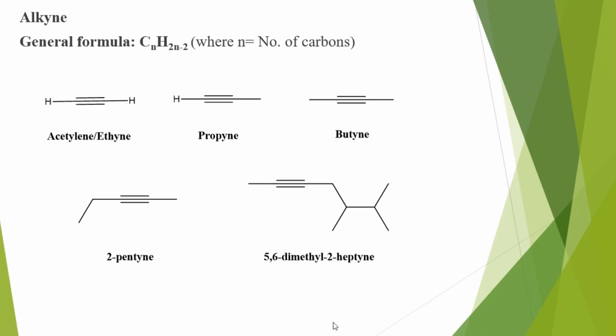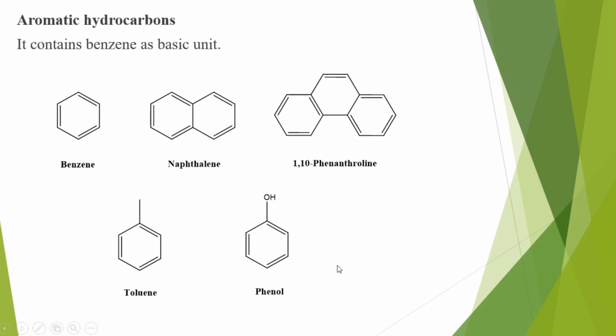Alkynes are also under the unsaturated hydrocarbons category. The general formula is CnH2n-2. The first example is acetylene, which contains one triple bond. If we replace one hydrogen of acetylene with one CH3, then it is propyne. In this way, if we replace the hydrogens with more substituents, these are the alkynes, and the molecules end with yne.